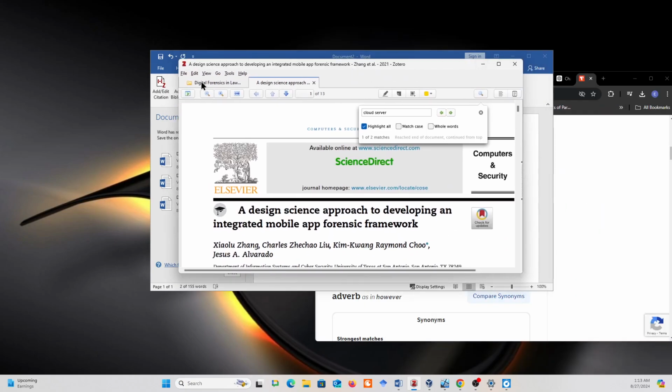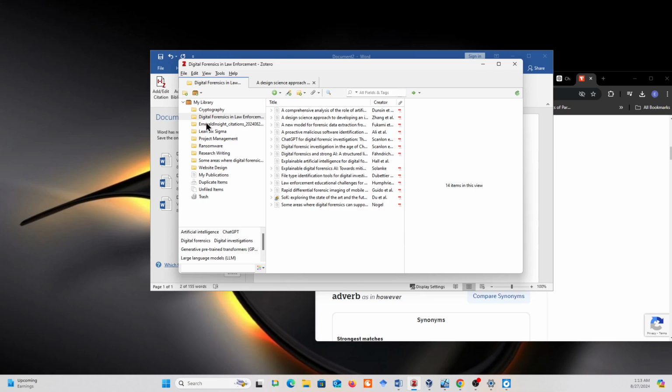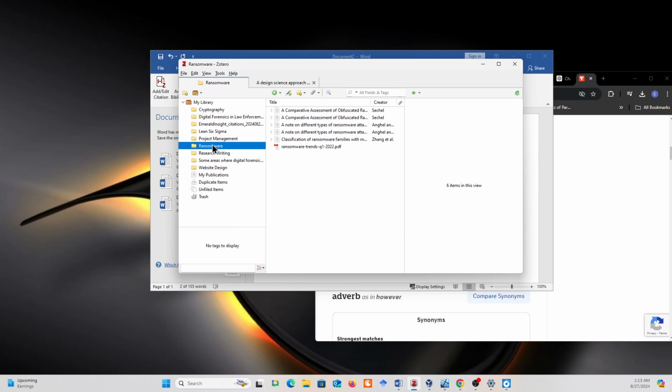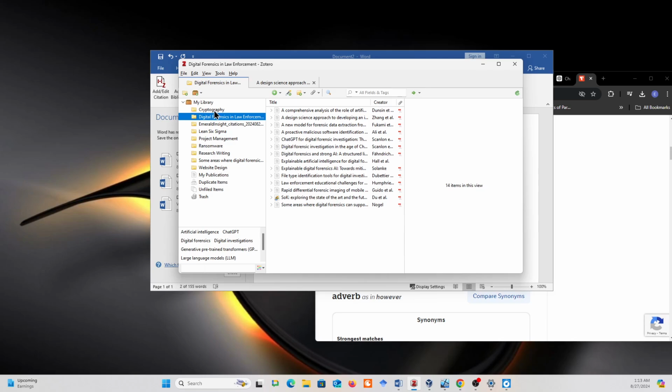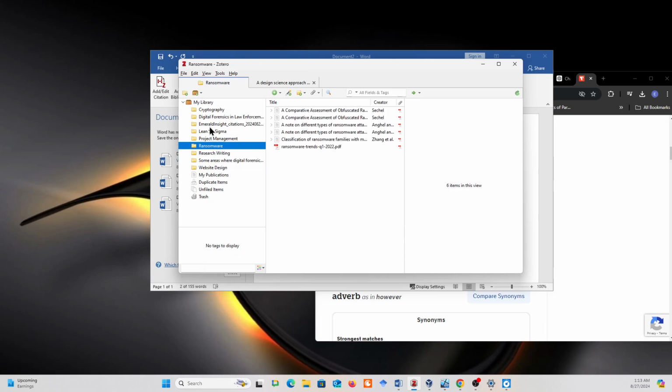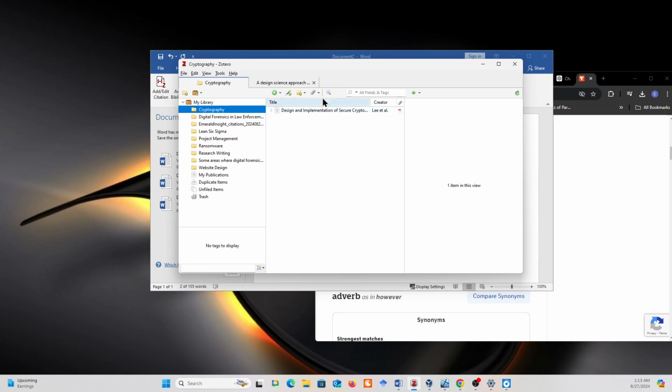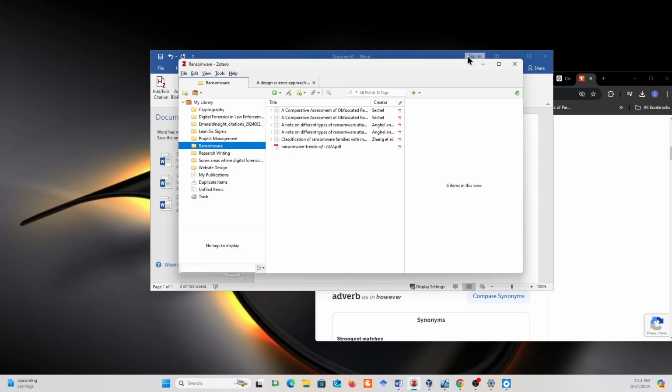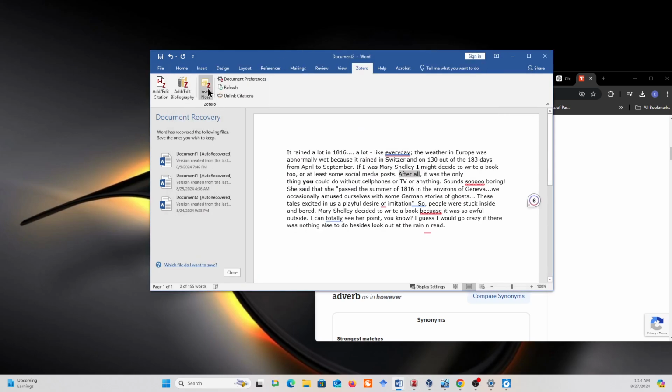You just click here and you see my collection of different research papers. Yeah, I have a bunch. I'm not even done with it. I'm actually migrating it from my old computer. So yeah, you can see some of the different papers and things I have in here already. And you can actually use Zotero to do your citations and bibliography, but that's not at your level. For now, those tools I gave you will help.